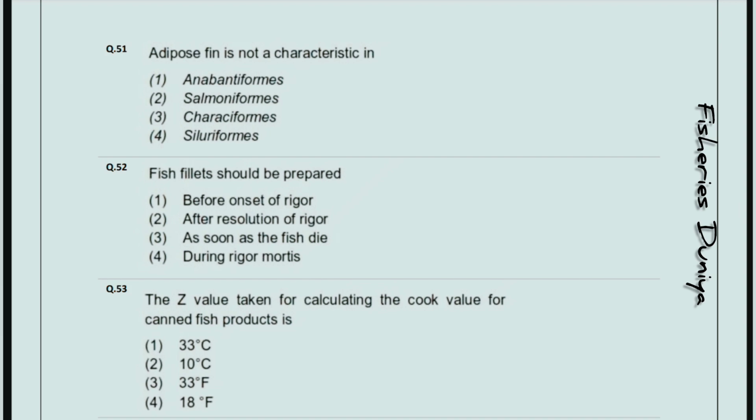Next, adipose fin is not a characteristic in, so the correct answer is option number first, Anabantiformes. Fish fillets should be prepared, so the correct answer is option number 2, after resolution of rigor.